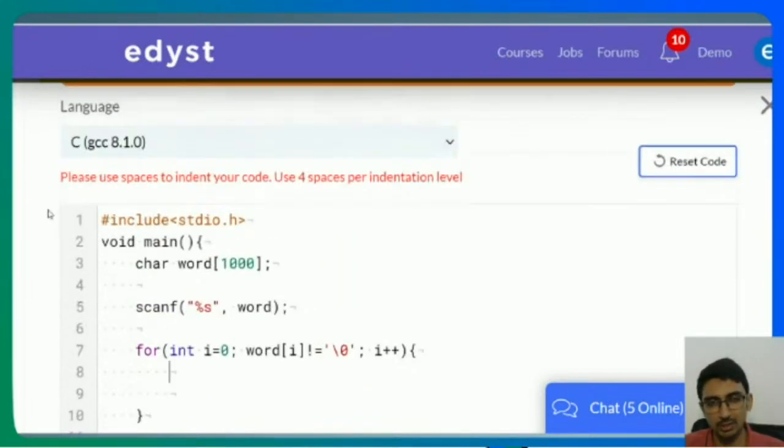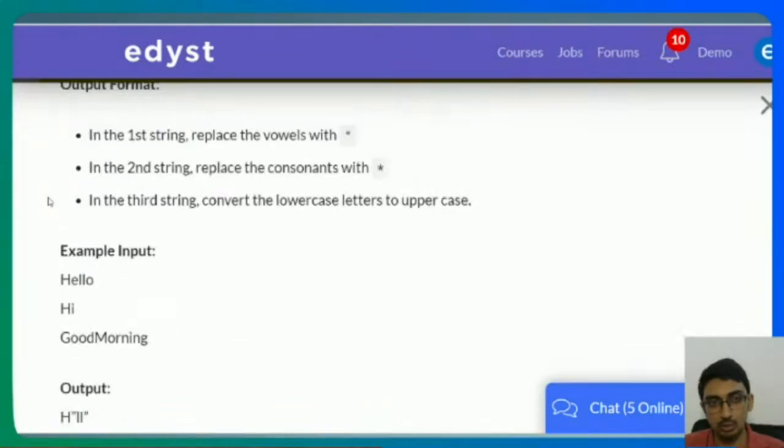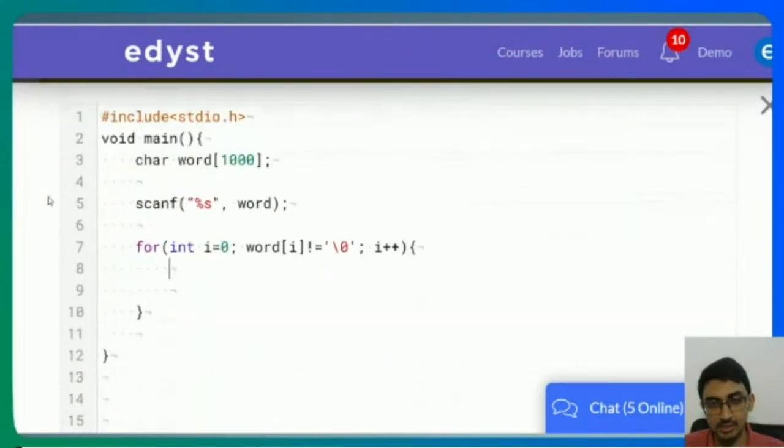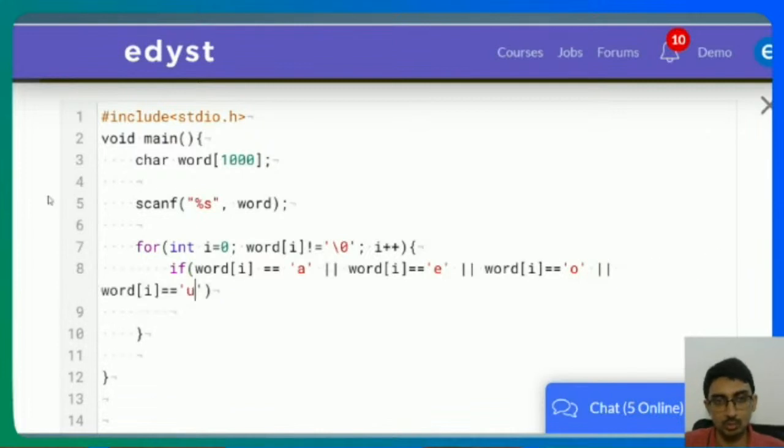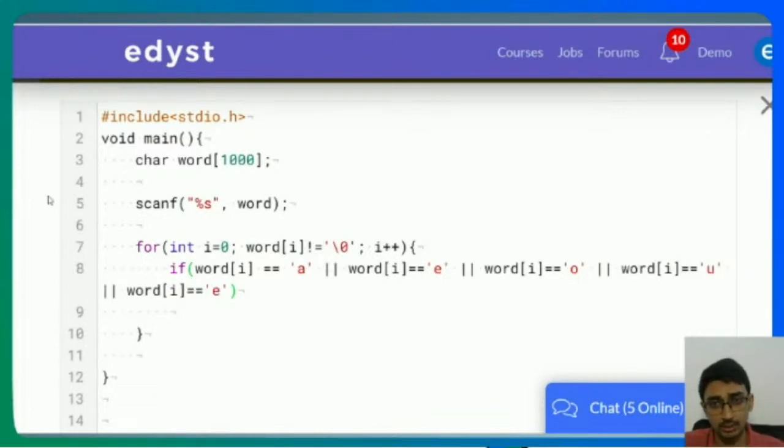In the first case, I want to check if it's a vowel or not. So vowels are only 10 if you include uppercase as well. So if word of i equal to A, or word of i equal to E, and it's a little bit more over here. It's better to write this as a function because you don't want your entire code to get problematic, but still, that's not a problem. Word of i is equal to I, O, U. I've missed I, so I over here, and capitals.